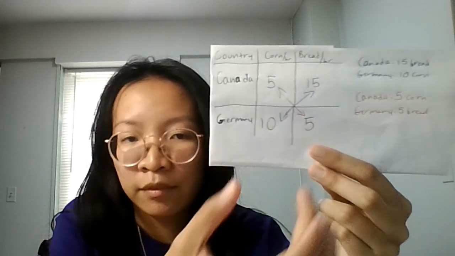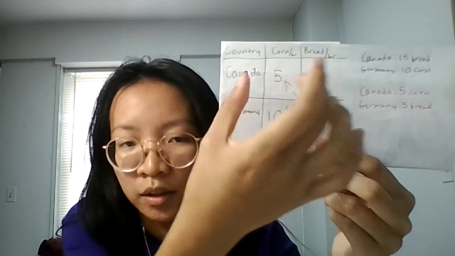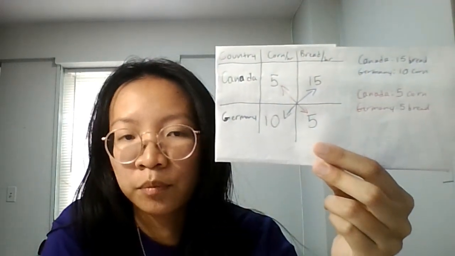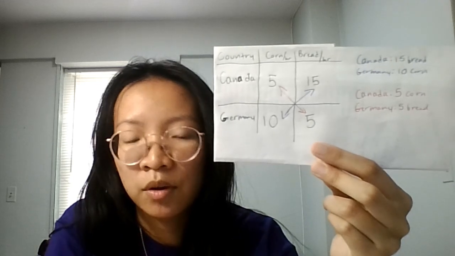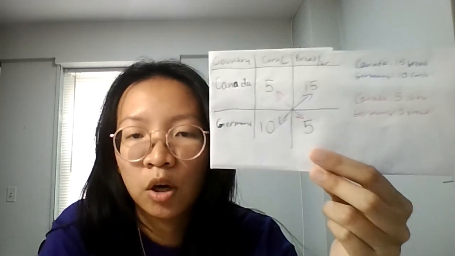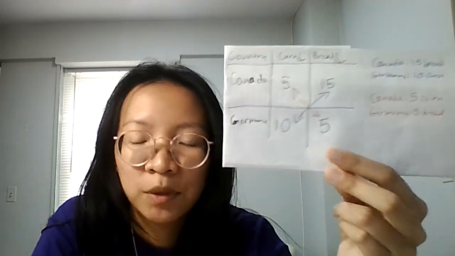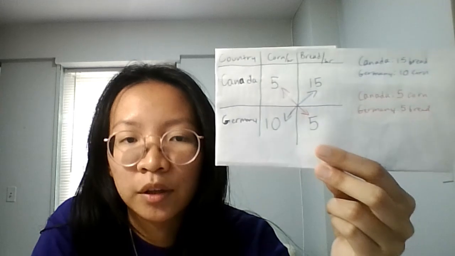They could only have one of these boxes per country. Or if they tried to produce both, they'd end up with less stuff overall. So this is why specialization and trade is an important thing.